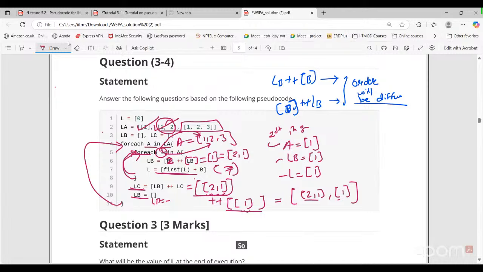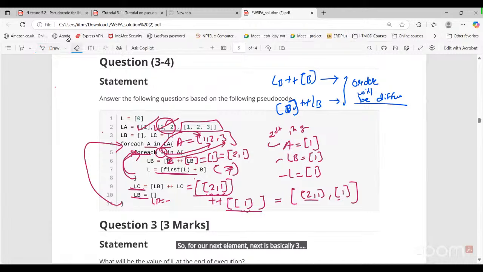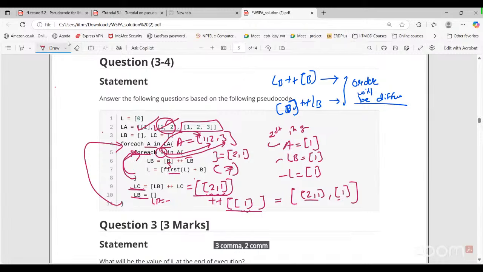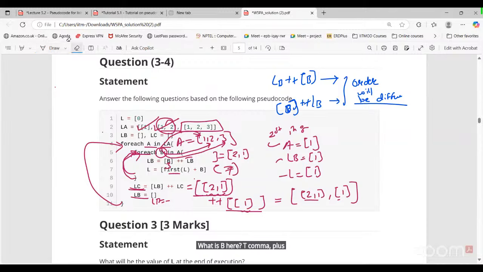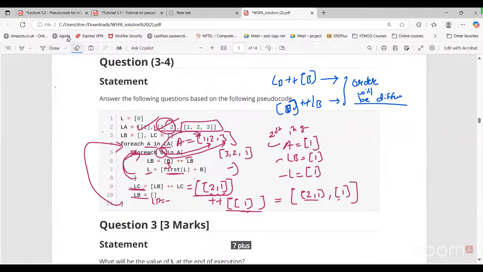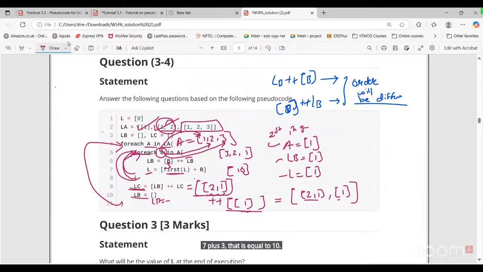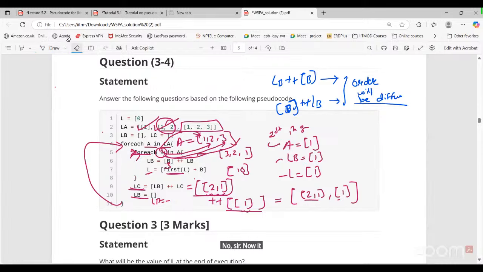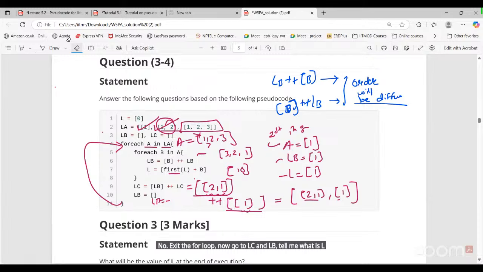Go for the next element. The next is basically 3. What are we doing here? B is 3 here, and LB is 2, 1. 3 plus LB. Again, this will get updated to 3, 2, 1, right? And what are we doing here with L? First of L is 7 plus 3, that is equal to 10. Go for the next element. Do we have a next element? No, sir. Now exit the for loop. Now go to LC and LB. Tell me what LC and LB are now.